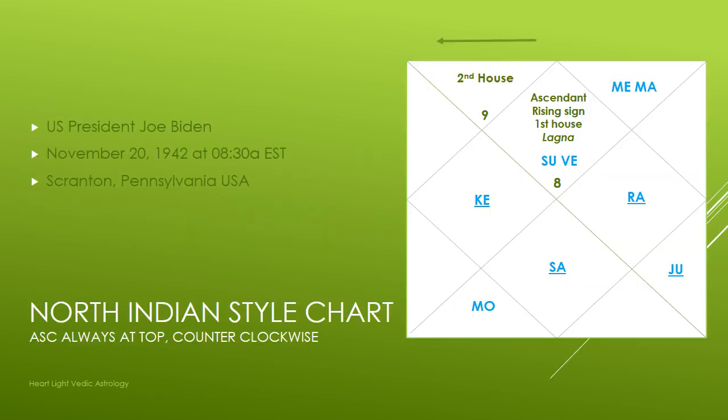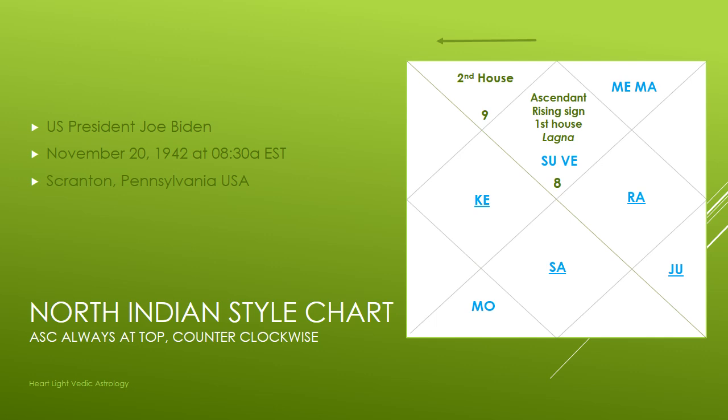So to compare the different style charts, we're actually going to be using the same birth data, the birth data of U.S. President Joe Biden, who was born November 20th, 1942, approximately at 8:30 a.m. Eastern Standard Time. I think that's the closest birth time you can get for him. I don't know if there's an exact birth time available. And he was born in Scranton, Pennsylvania, USA. So the first type of chart we're going to look at is a North Indian style chart.